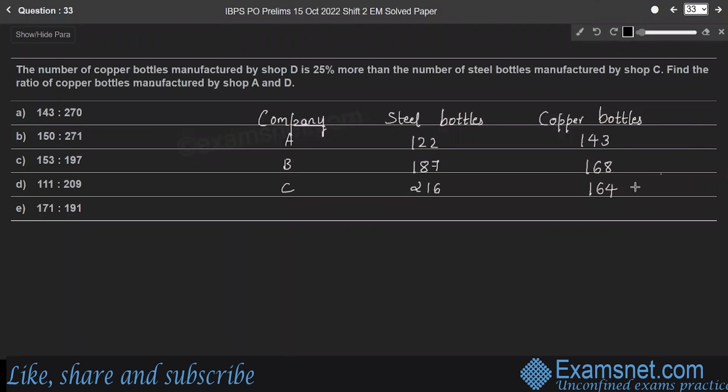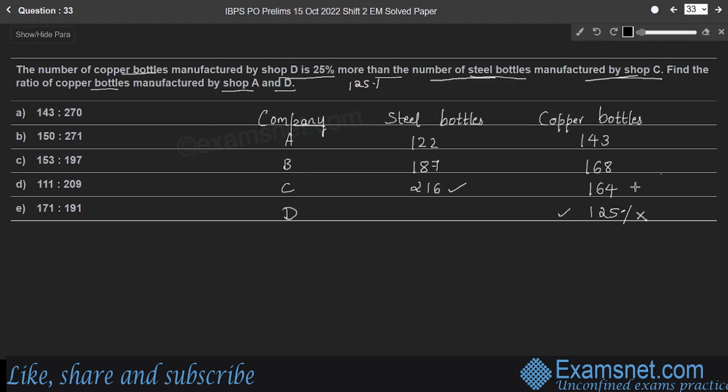Question 33. The number of copper bottles manufactured by shop D is 25% more than the number of steel bottles manufactured by shop C. Find the ratio of copper bottles manufactured by shop A and D. If it is 25% more than, then the answer will be 125% of the number of steel bottles manufactured by shop C. Shop C manufactures 216 steel bottles.